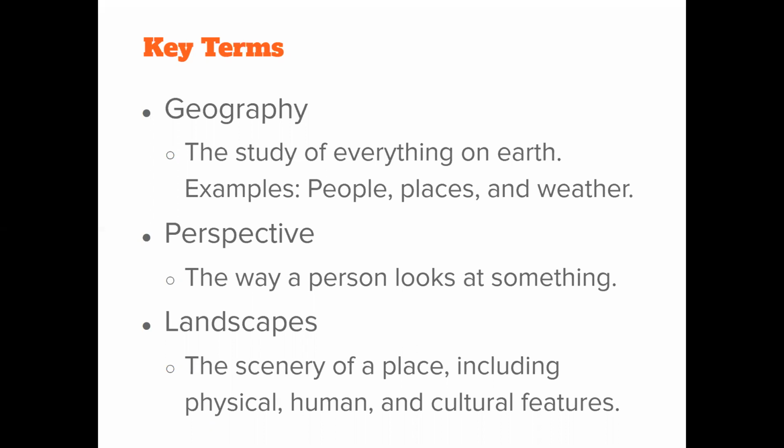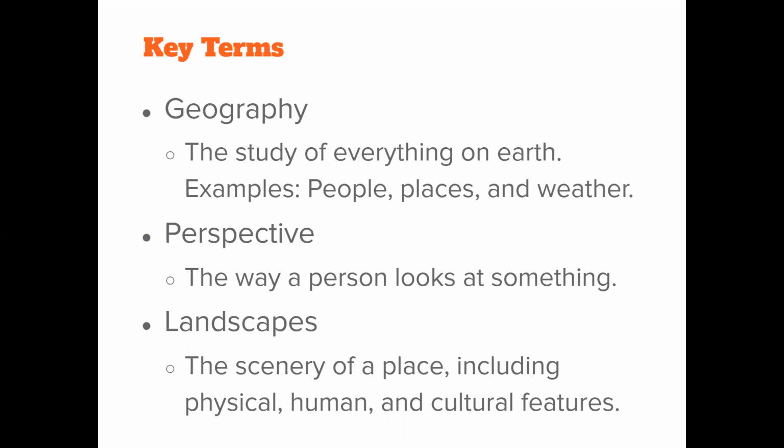Hint, hint. Okay. We also have the term perspective, and that is the way a person looks at something. Okay, perspective, the way a person looks at something. And landscapes.